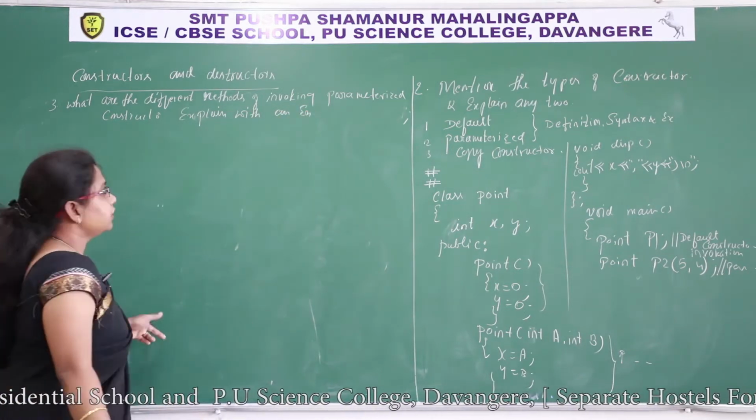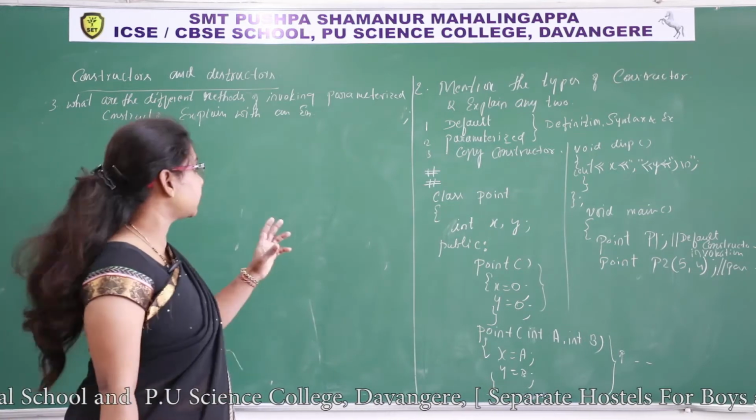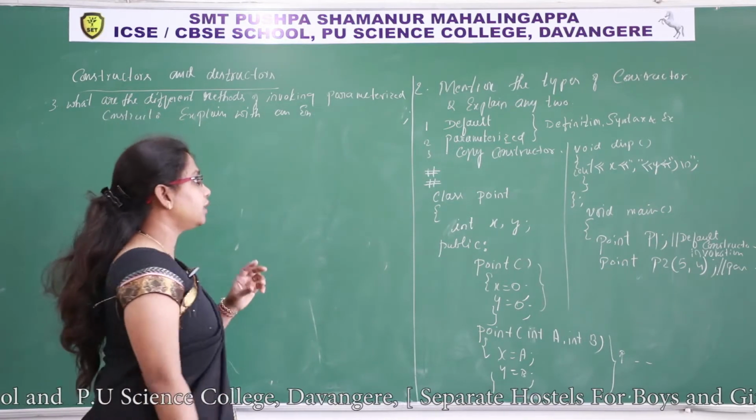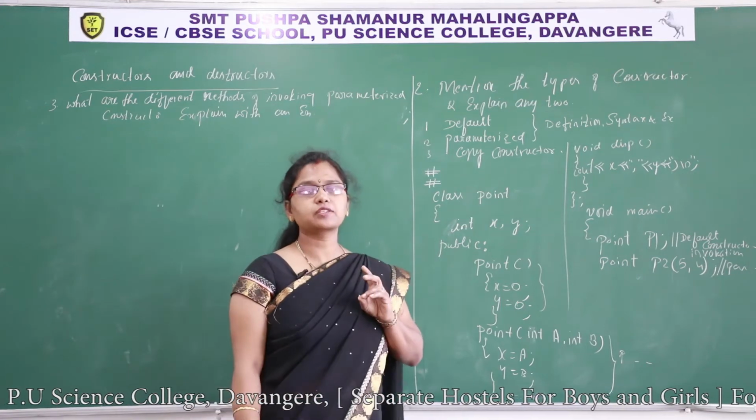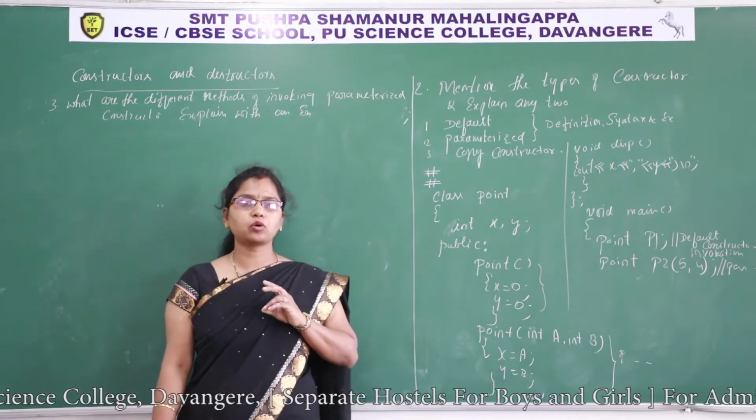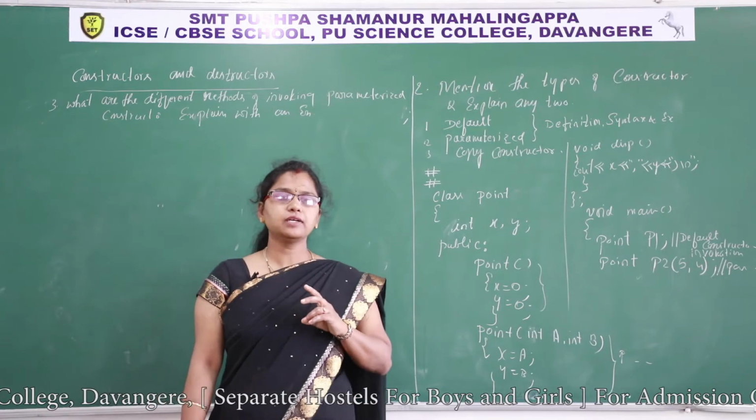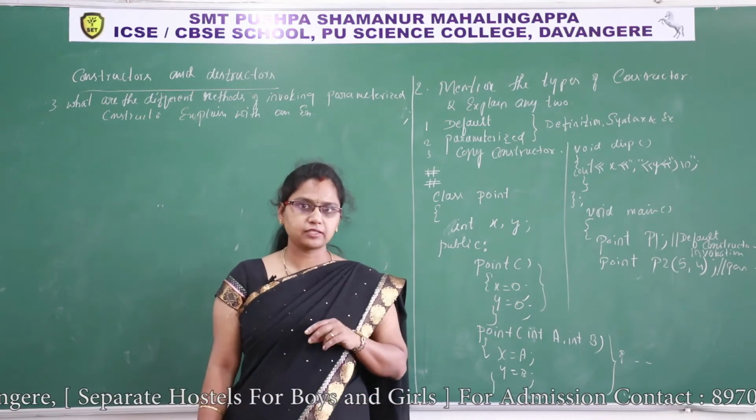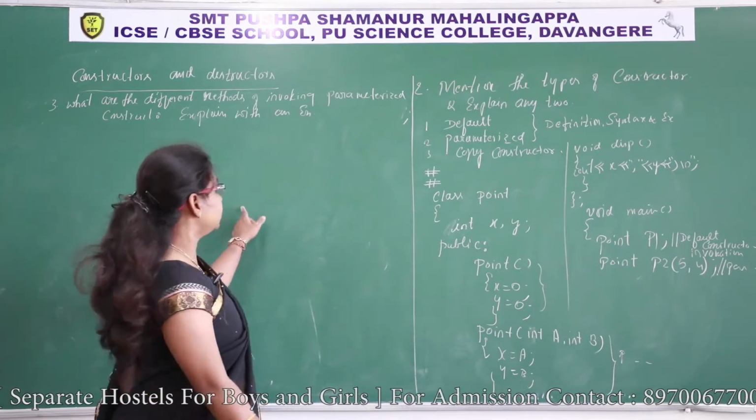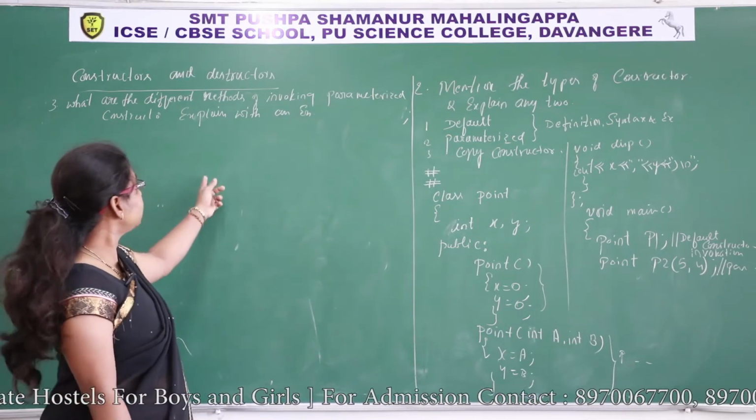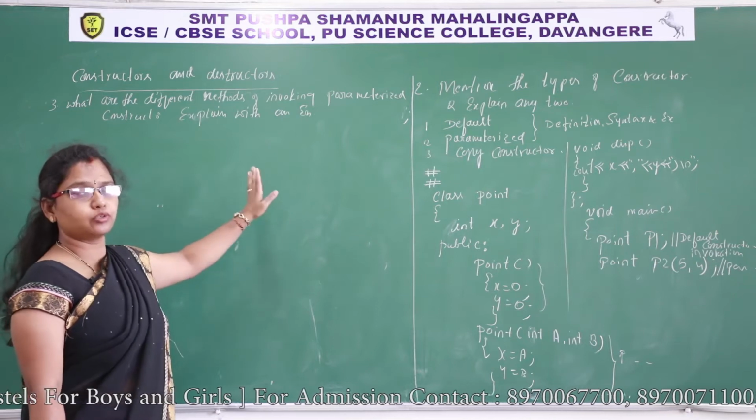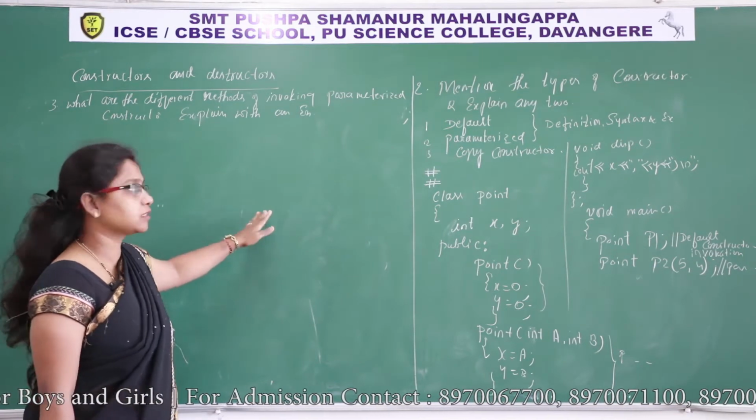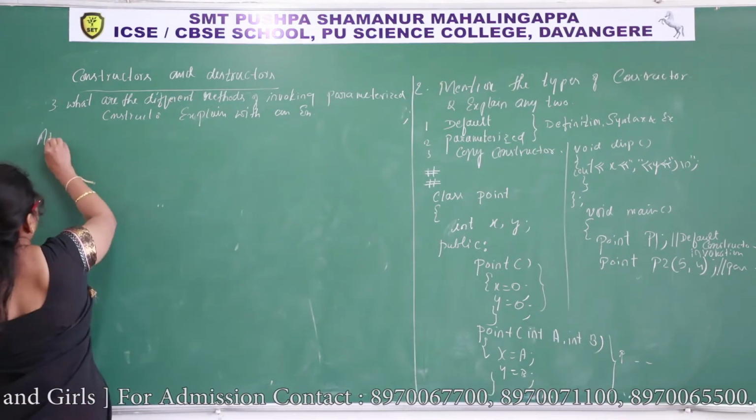Here they did not mention the particular method. There are three methods. What is that? Implicit method, explicit method, and initialization using assignment operator. These three are the methods of invoking parameterized constructor. In the same question they have asked all these three. Explain means they did not mention a particular one, so you must write all the methods. How to write? I'll show you.